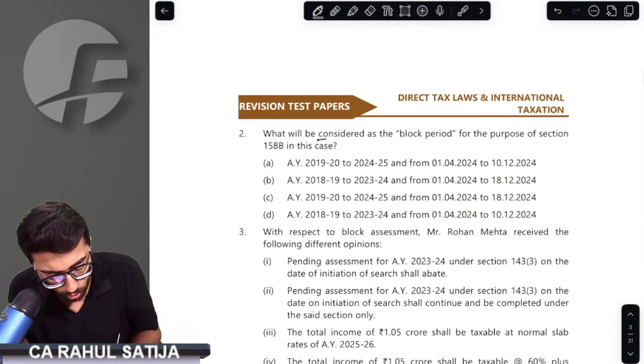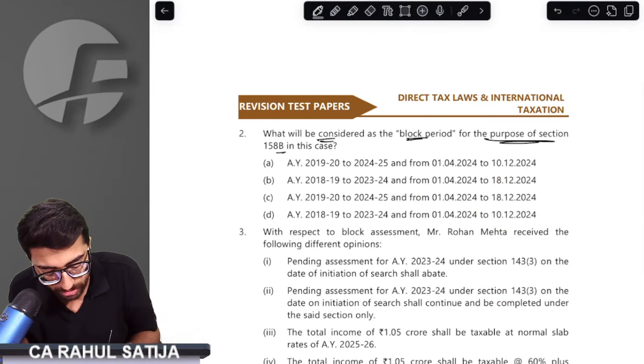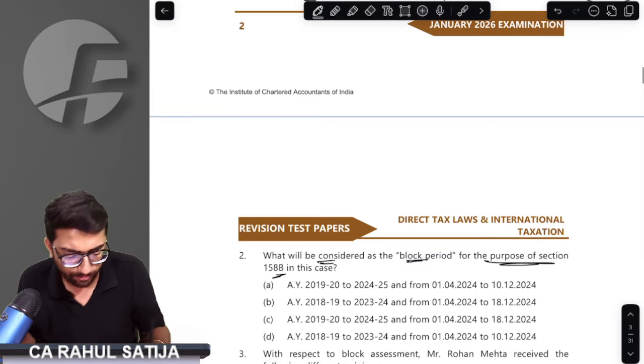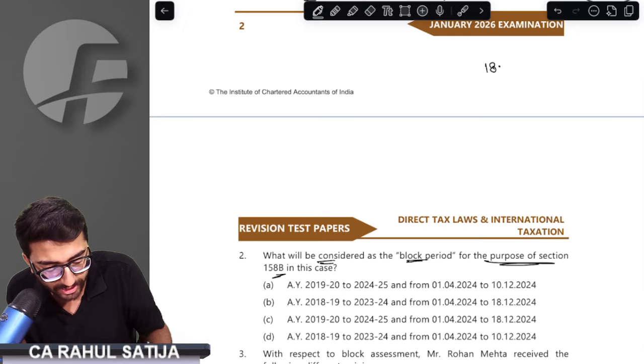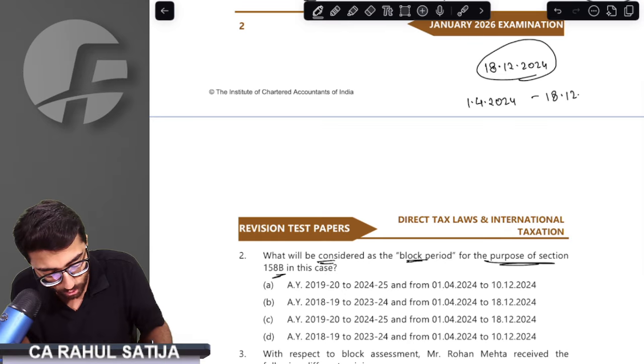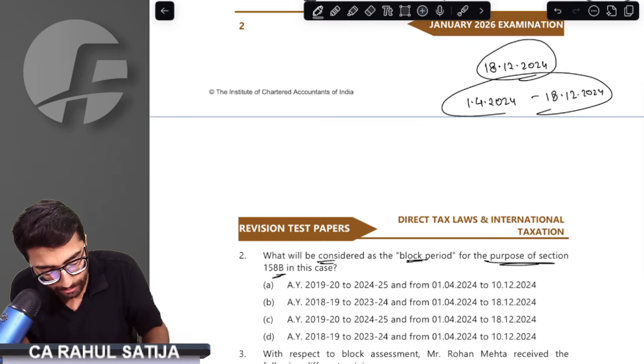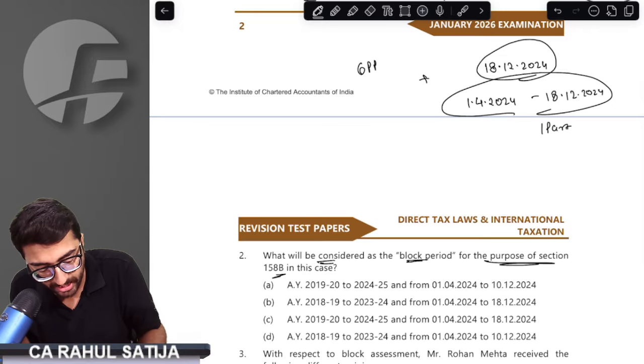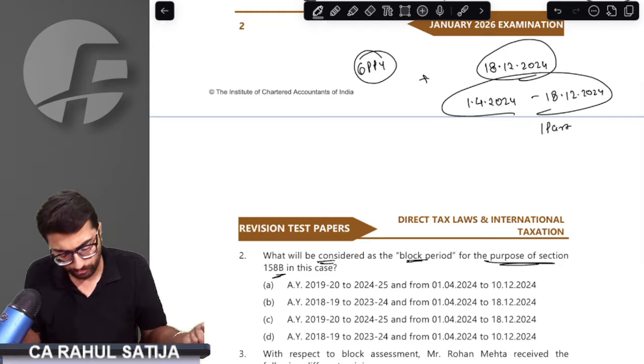Question number 2. What shall be considered as the block period for the purpose of 158B? The search is concluded on 18 December 2024. That means from 1st April 2024 to 18th December 2024 will be the first part of the block, plus 6 preceding previous years would also be included.